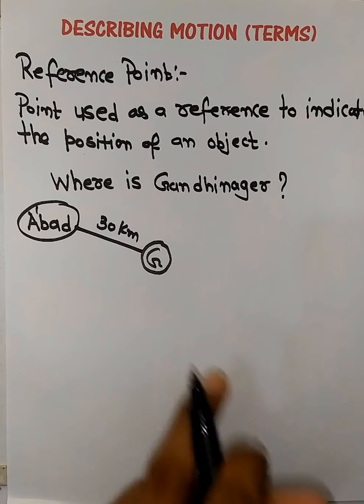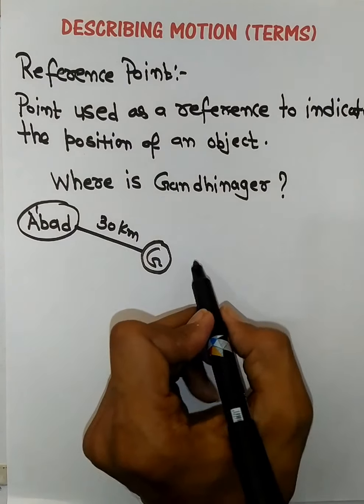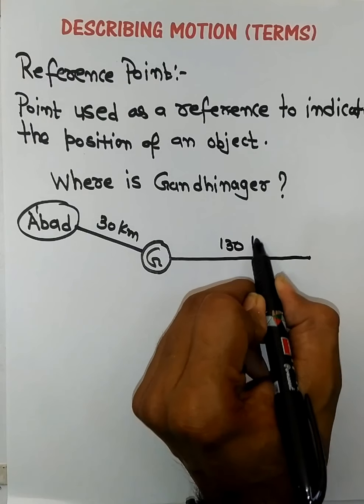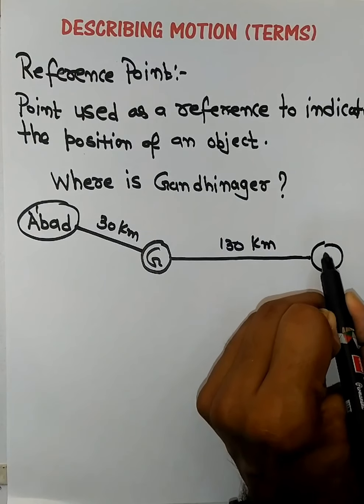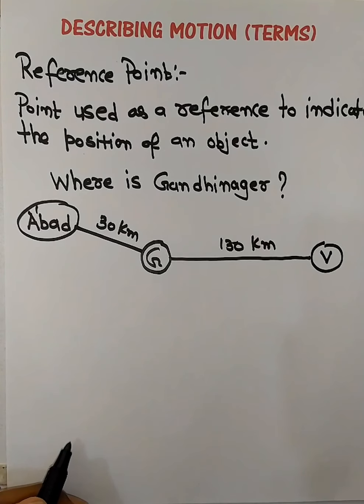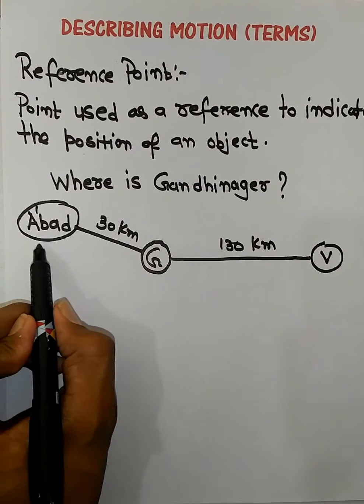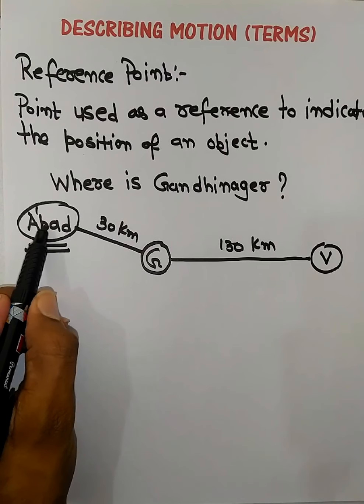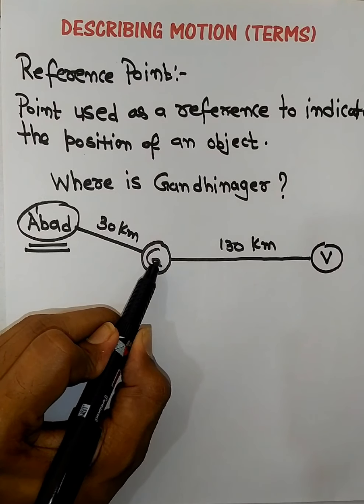But the same place Gandhinagar is 130 kilometers from Vadodara, right? If we take the starting point as Ahmedabad, Gandhinagar will only be 30 kilometers far.